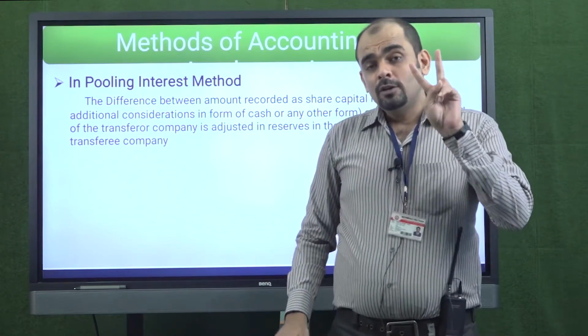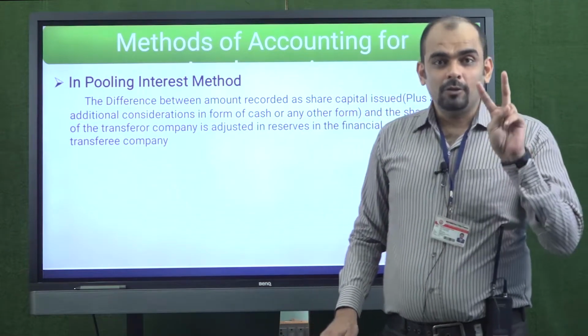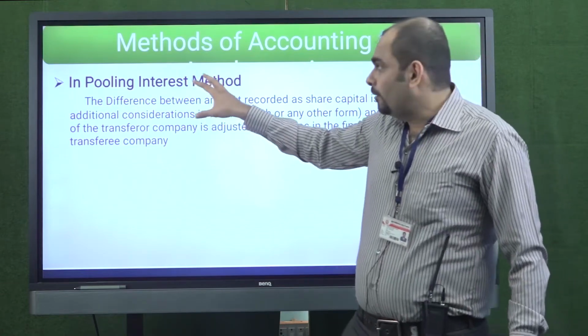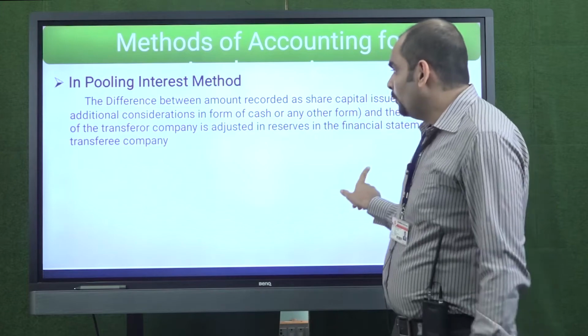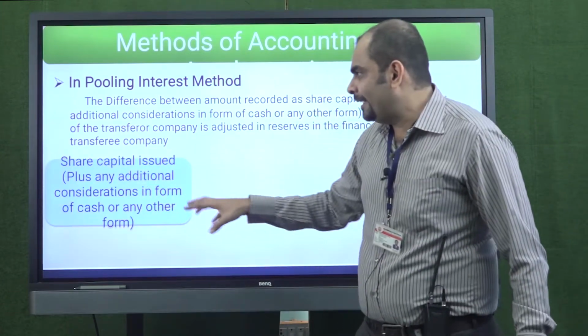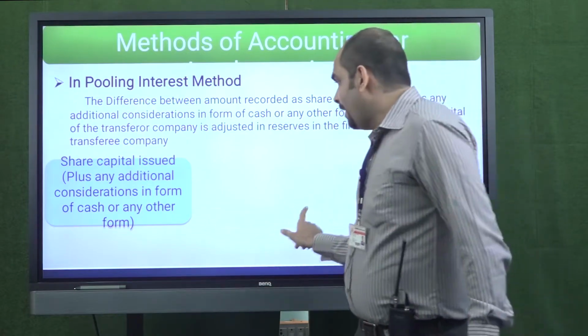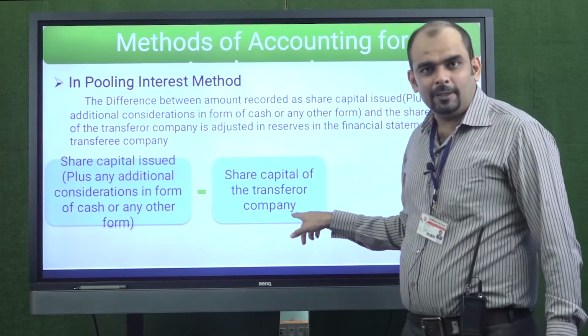So you need to compare these 2 share capitals or amounts to go ahead in the sum of merger, wherein you are using the pooling of interest method. So what happens is share capital issued, plus any other amount given in the form of cash or any other consideration, minus the existing share capital of the transferor company.